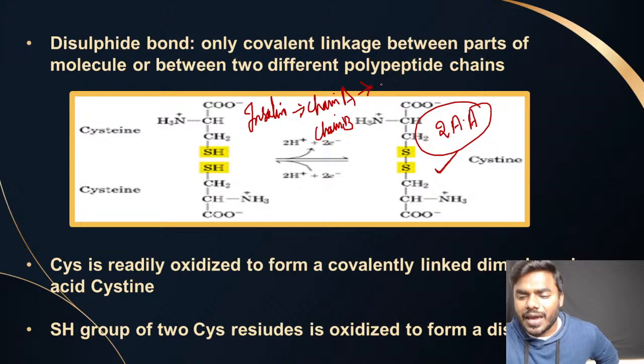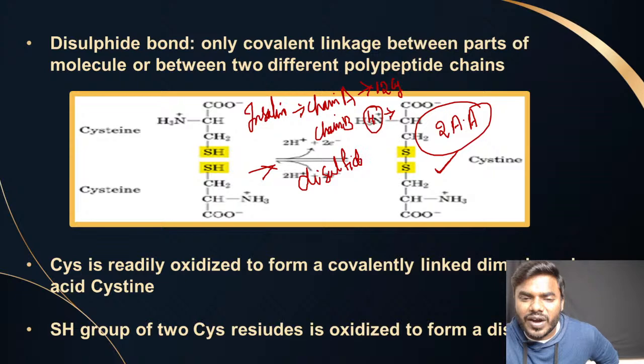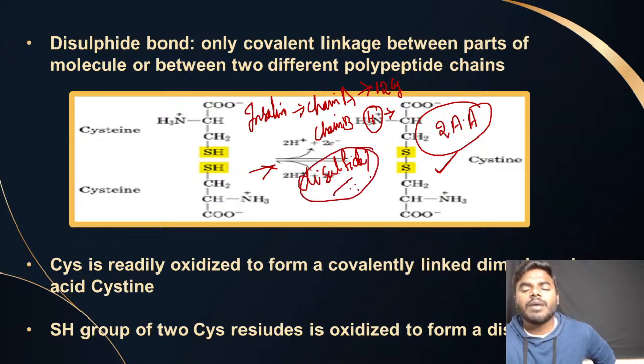Chain A contains 12 cysteines and chain B contains 4 cysteines. Now what is the question they have asked? They can ask, in total how many disulfide bonds are present in this particular protein, insulin.